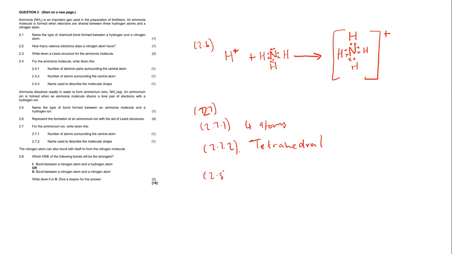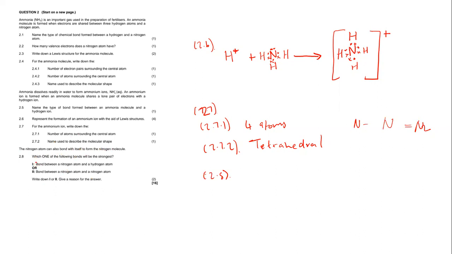Therefore, we move to the last question, which is 2.8. Now, 2.8, it says to us, the nitrogen atom can also bond with itself to form the nitrogen molecule. It's true. A nitrogen atom can bond to a nitrogen atom to form a molecule, which is nitrogen gas. We know that this is how nitrogen gas is formed. It's a diatomic gas. Okay. So that means nitrogen to nitrogen forms N2. That's true. The nitrogen atom can also bond with itself to form the nitrogen molecule.